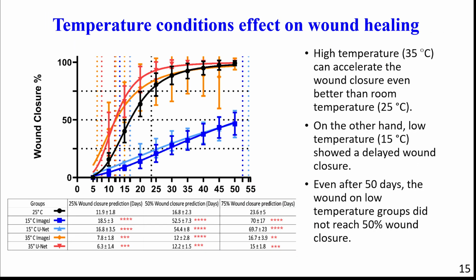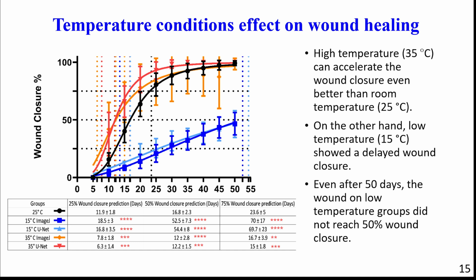To put our method to the test, we did a validation experiment, examining the effect of temperature on the wound healing process. According to the result using our established method, the high temperature showed that it can significantly speed up the wound healing progress compared to control groups. It shows that if we adjust the temperature condition to 35 degrees Celsius, it can help the wound healing. This result was in line with prior studies that prove high temperature could help the wound healing.